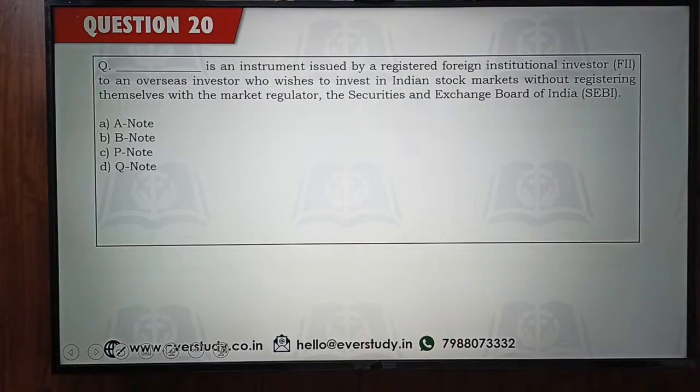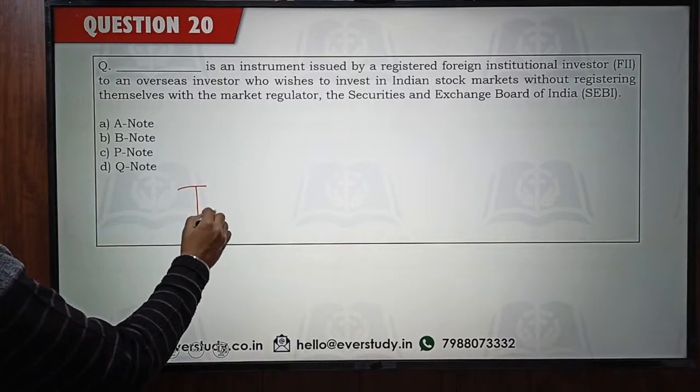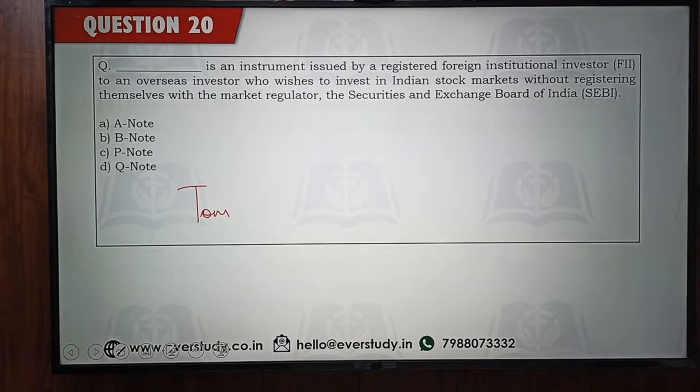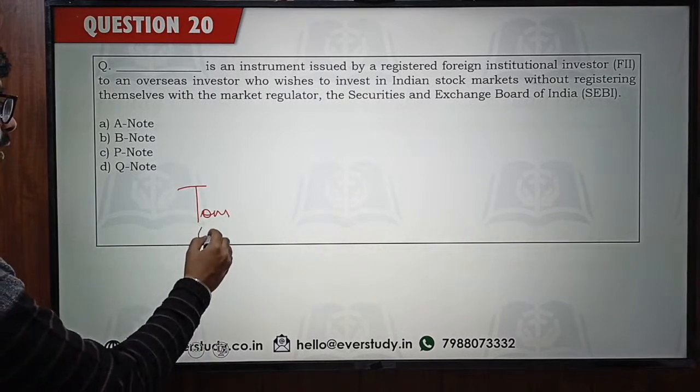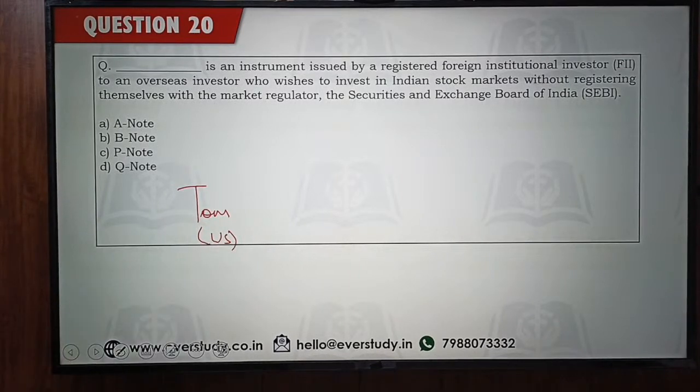Dash is an instrument which is issued by a foreign institutional investor to an overseas investor who wishes to invest in the Indian stock market without registering with SEBI. Okay, so there is a person, let's suppose Mr. Tom, and he is very interested in making investments in India. He is basically a US resident, and he is not as such eligible for doing investments in India. If he wishes to enter India, he would have to take the approval of SEBI.